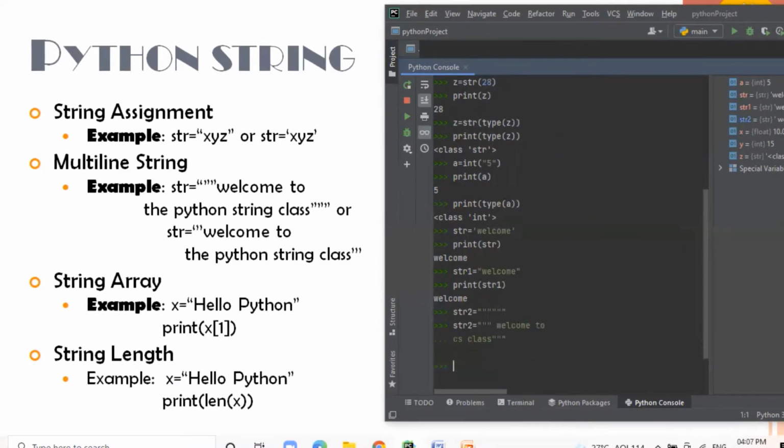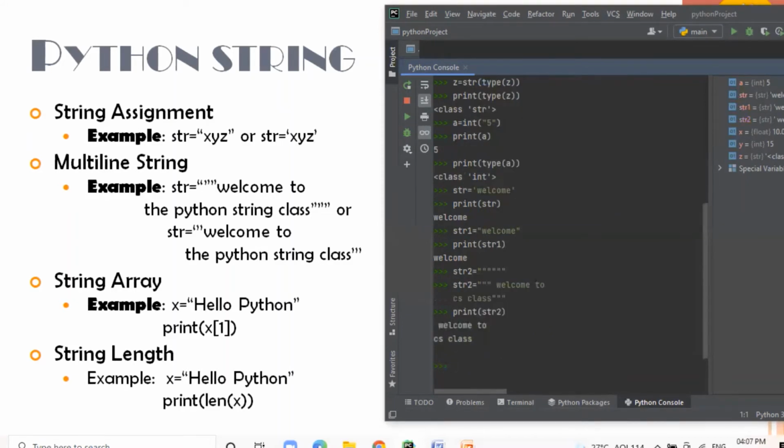Now the multi-line string is created, and you can print the content of the string too. It shows as you fed the data, the multi-line string is stored as it is. The multi-line string can also be created using triple single quotes.